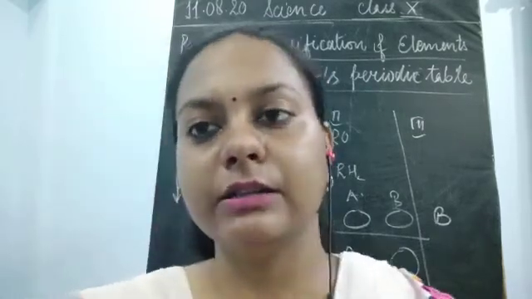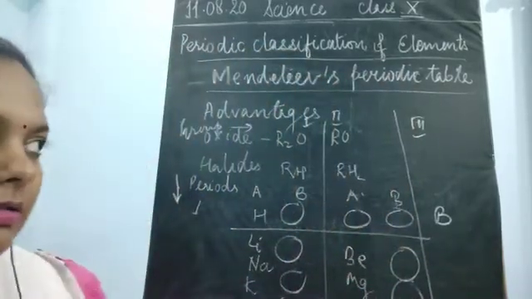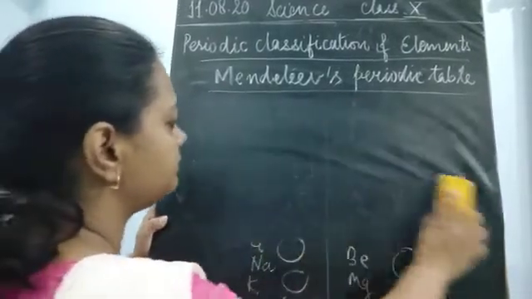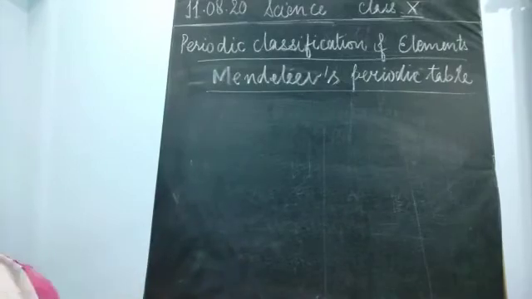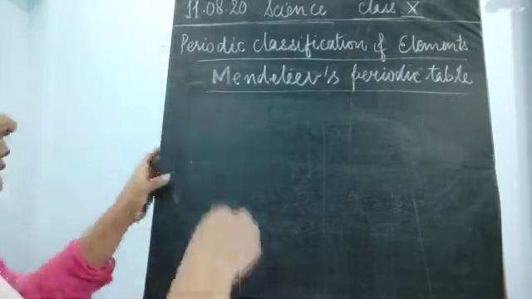Okay, so next, what was the advantage? It was the advantage of the discovery of these inert gases. This was already being found, and we can see what the advantages were.